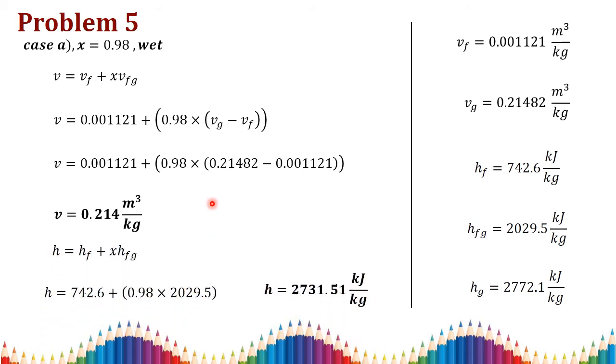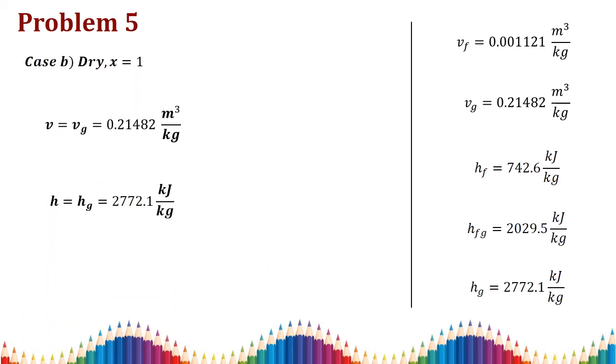Similarly, they asked to find the specific enthalpy in the first case, where X equal to 0.9 and the condition is wet. Then H is equal to Hf plus X into Hfg. Solving this, you can get the specific enthalpy as 2731.51 kilojoule per kilogram.